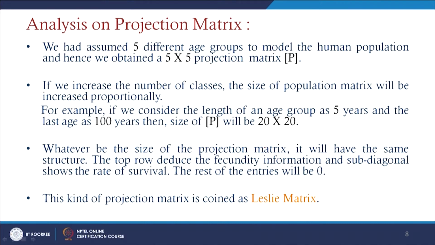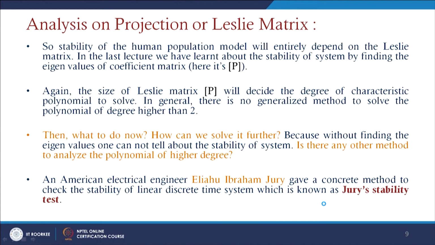Whatever the size of the projection matrix, it will always have the same structure. The top row gives the fecundity information, the subdiagonal shows the rate of survival, and the rest of the entries will be 0. And this kind of projection matrix is called a Leslie matrix. And if we go for analysis of the projection or Leslie matrix, the stability of the human population model depends entirely on the Leslie matrix here.